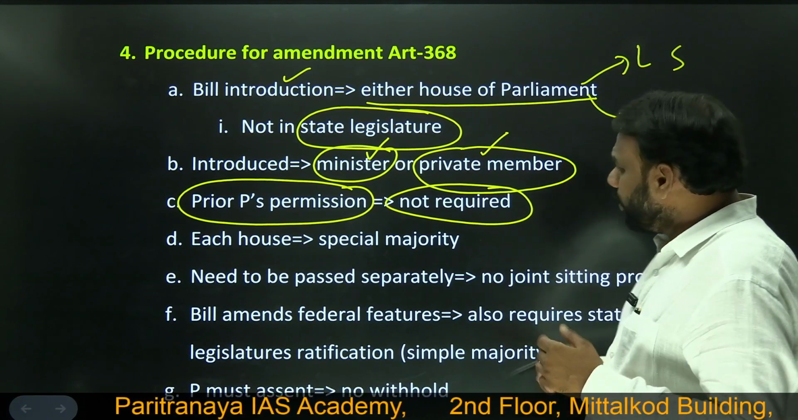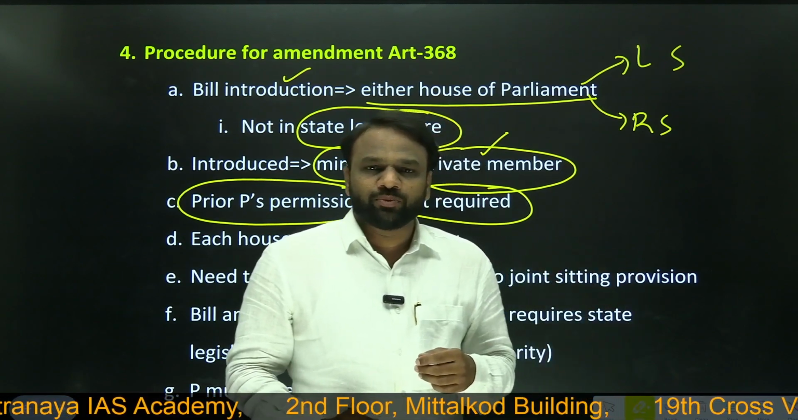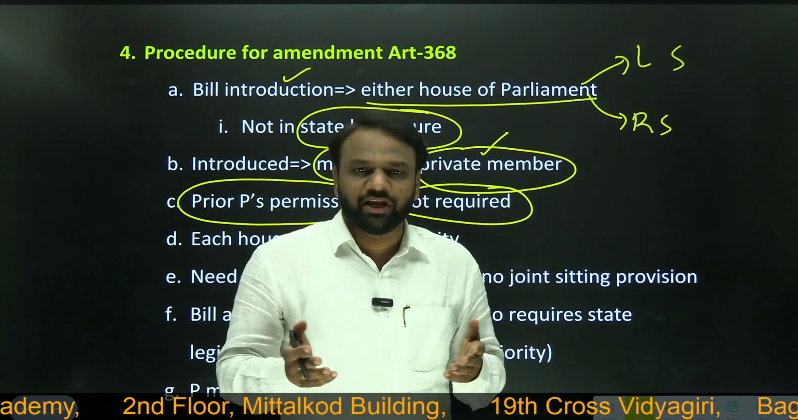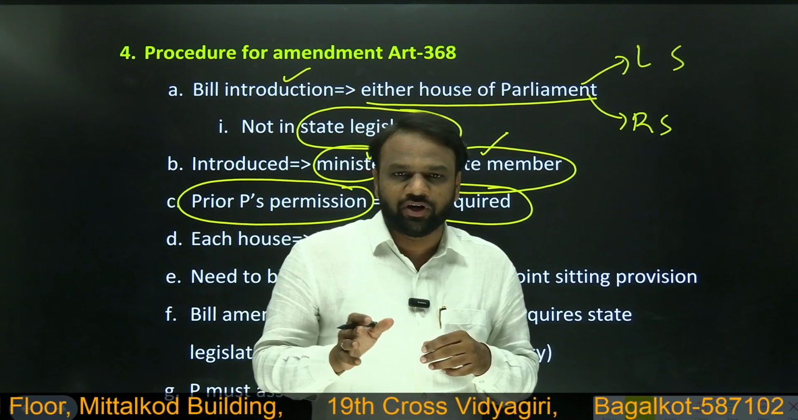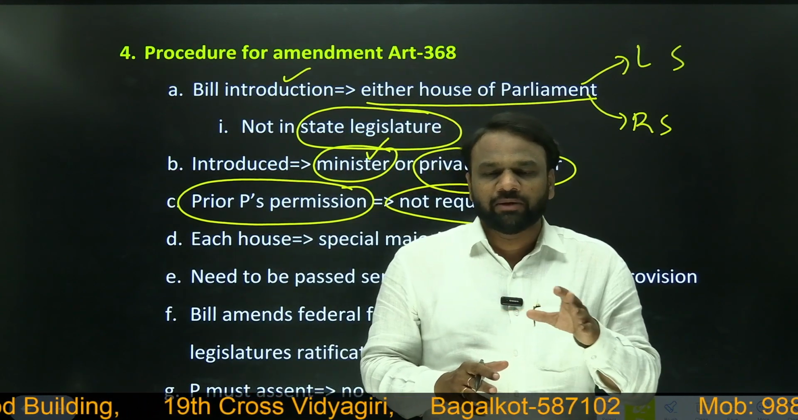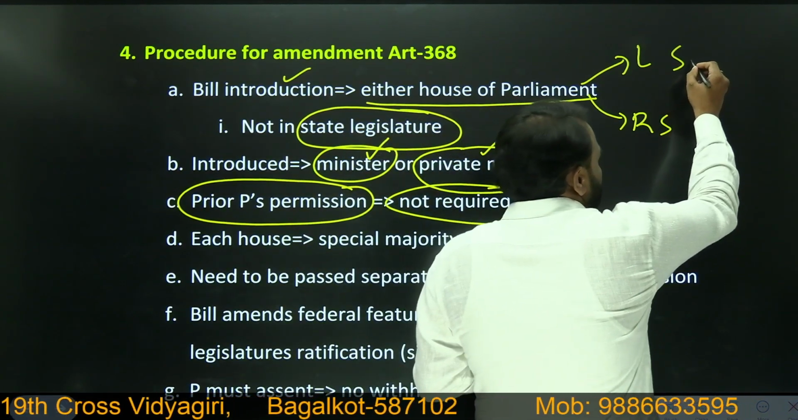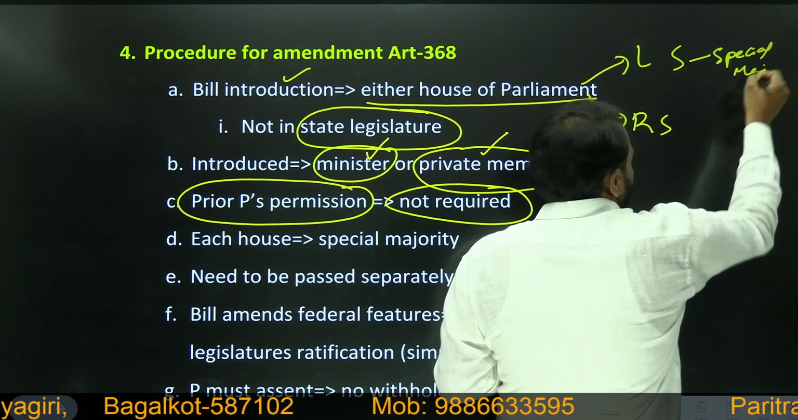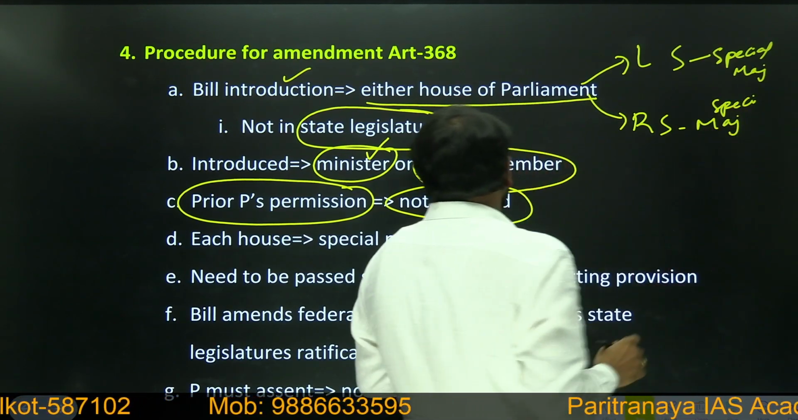Next, when it is introduced in each house, in Lok Sabha or Rajya Sabha, with what kind of majority does it have to be passed? We have already seen the different types of majority: simple majority, special majority, and absolute majority. If you don't know the difference between them, you can watch our previous class videos where we discussed the different types of majorities. Here, in Lok Sabha and Rajya Sabha, constitutional amendment bills have to be passed with special majority. Very important. Special majority.